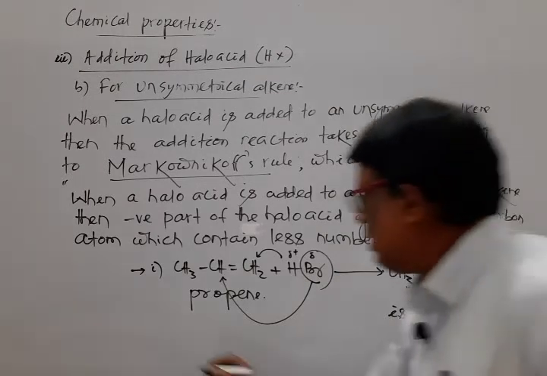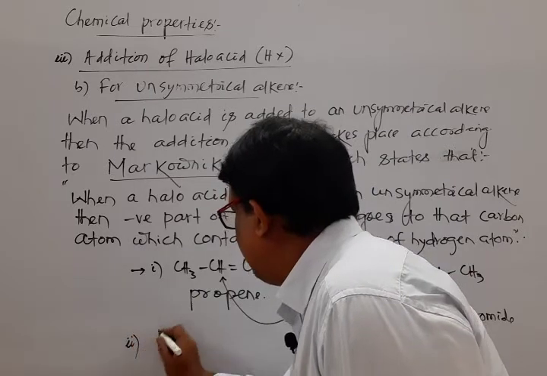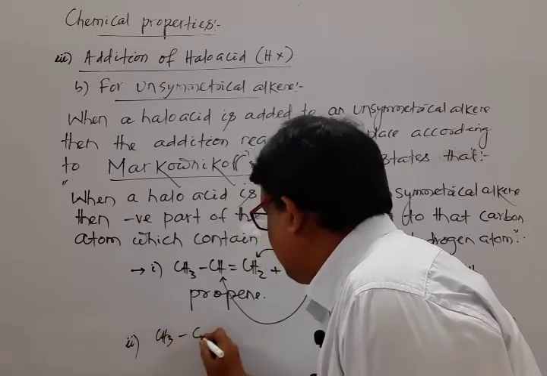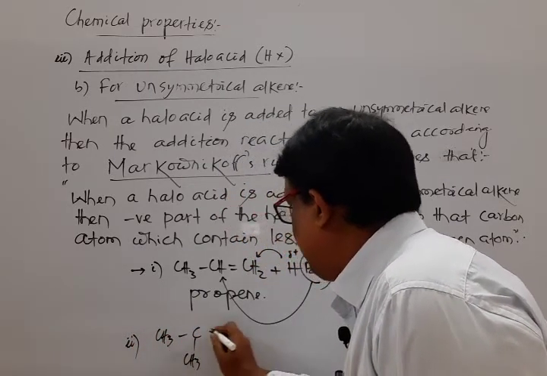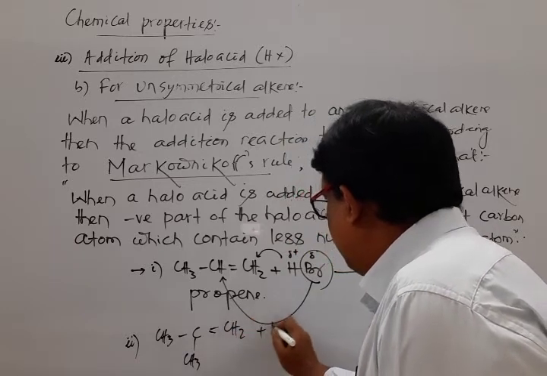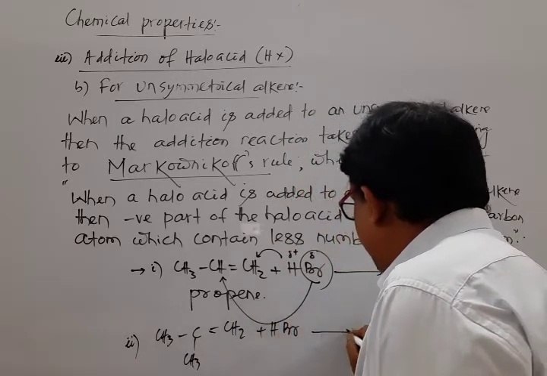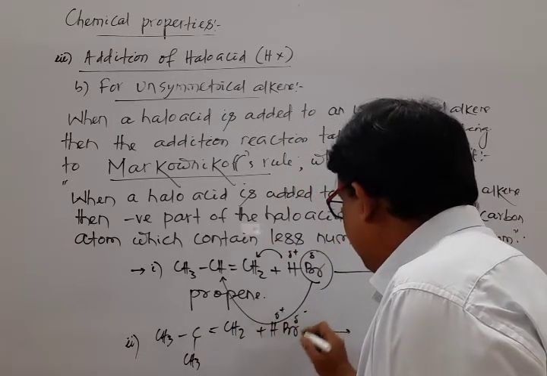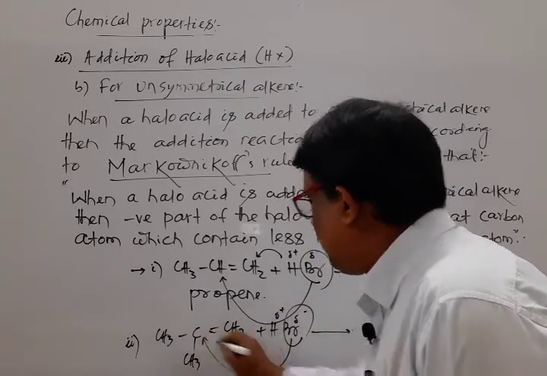If we select another example, mark that. (CH3)2C=CH2 plus HBr, partial positive, partial negative. This one moves to that side.